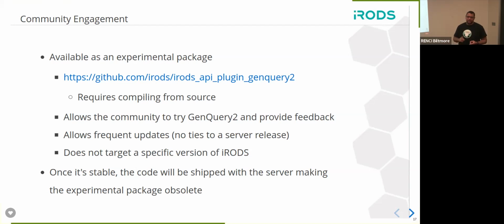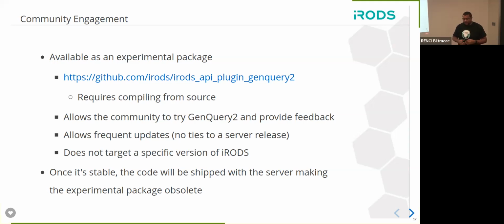That means we really look forward to people giving us feedback and helping us improve the implementation as far as features, things that aren't supported, things that should be supported, and just overall help us build a very good implementation of the next generation of GenQuery, right? Eventually this will be absorbed by the server and be readily available to everyone. This also gives us a chance to apply frequent updates because there's no tie to a specific server version or server release. So that's a good thing.